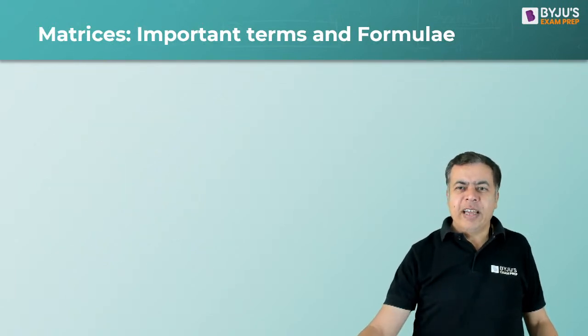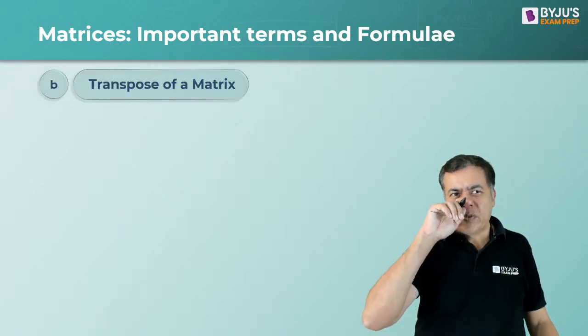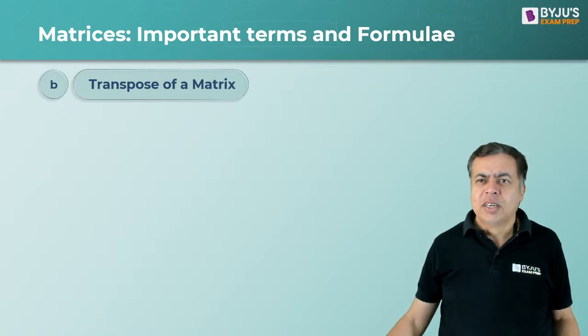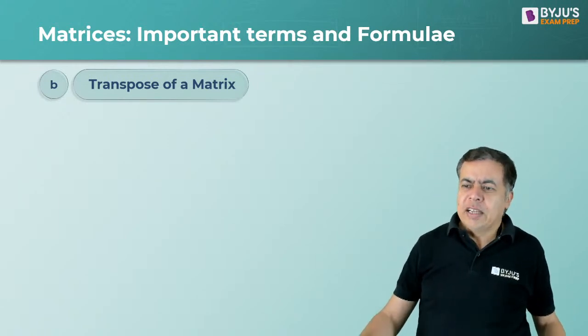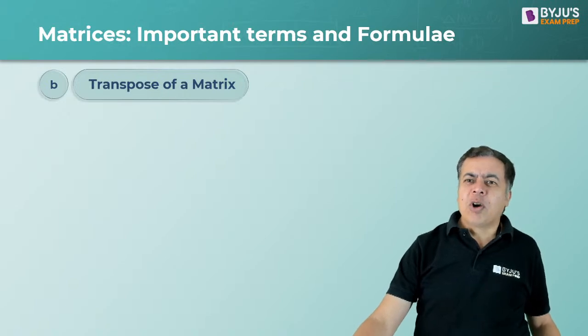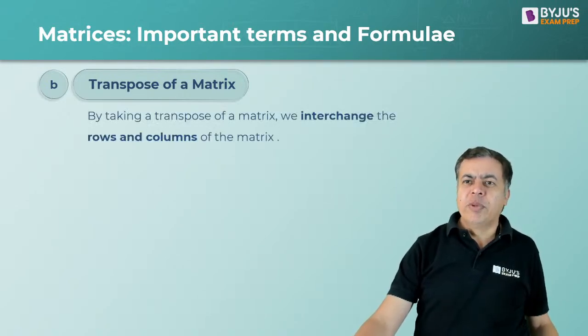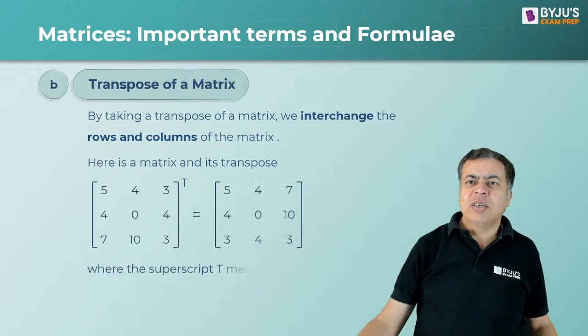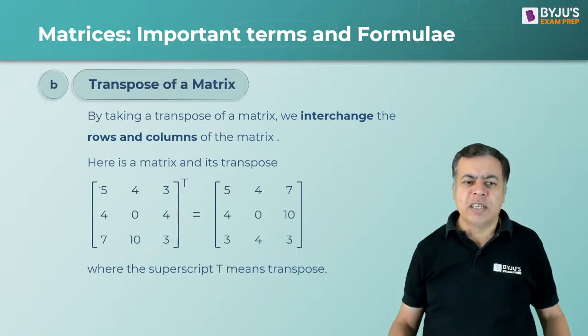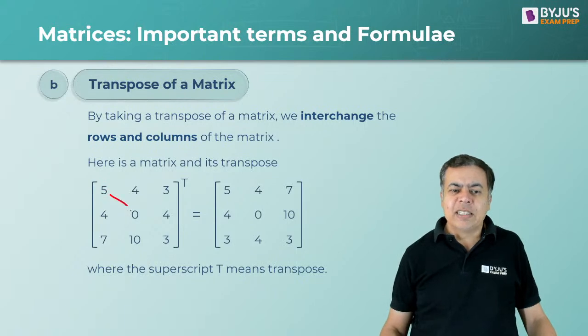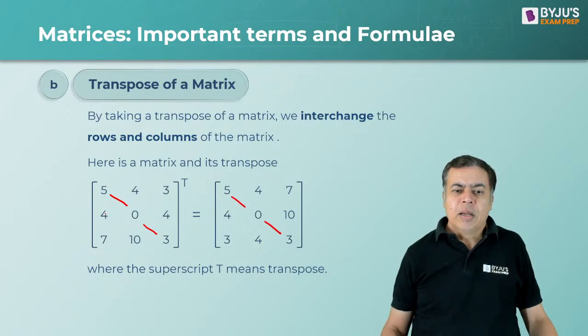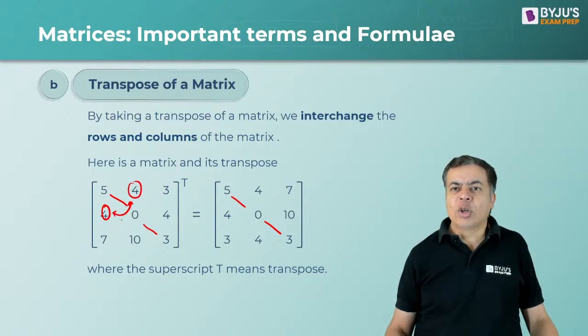Okay, next one is the transpose of a matrix. Just revising the terms. Transpose of a matrix is changing row to column, column to row. You are interchanging the rows and columns. In the transpose of the matrix given here, the diagonal will remain the same. Here 5, 0, 3 will remain the same, but the two 4s will interchange, and both are 4, so they are not changing.